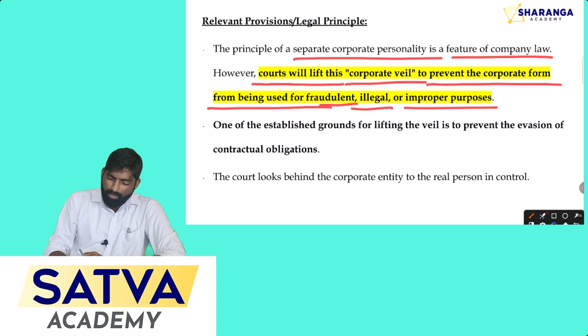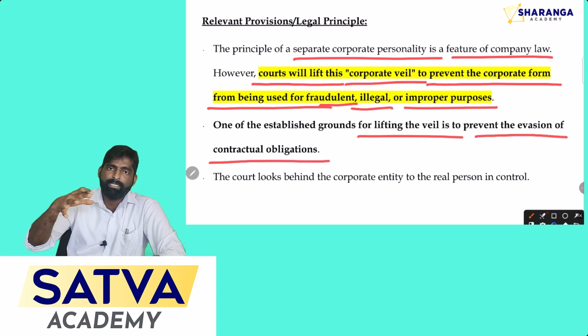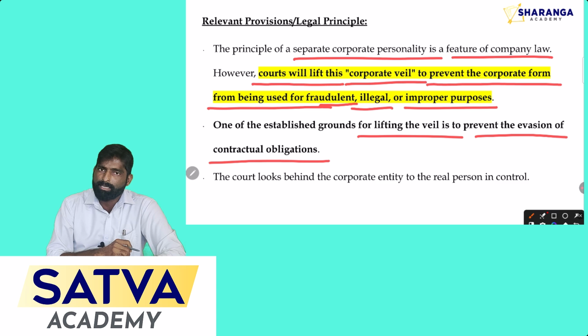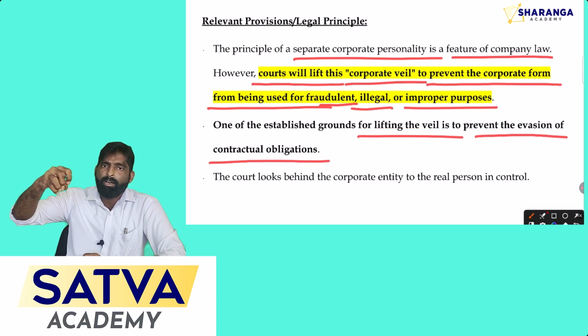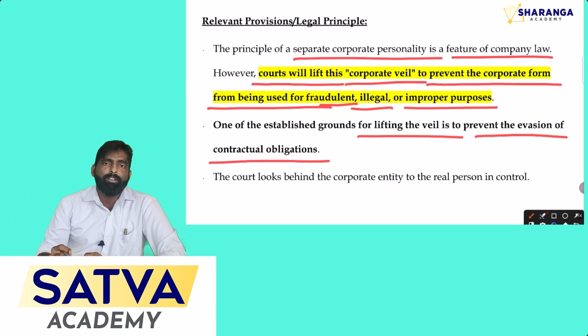So here the court can lift the veil to prevent the evasion of contractual obligations. That is the conclusion to be given in your answer. Here Raj has done wrong: to violate the legal obligation, he formed the company and misused the company's legal status.